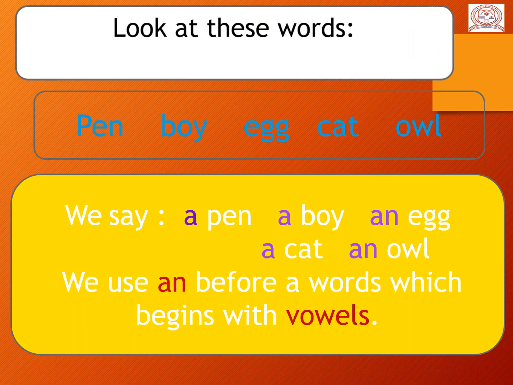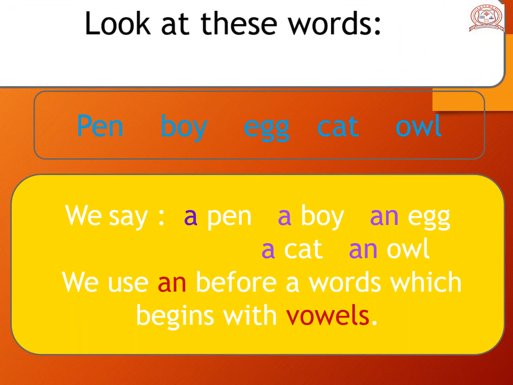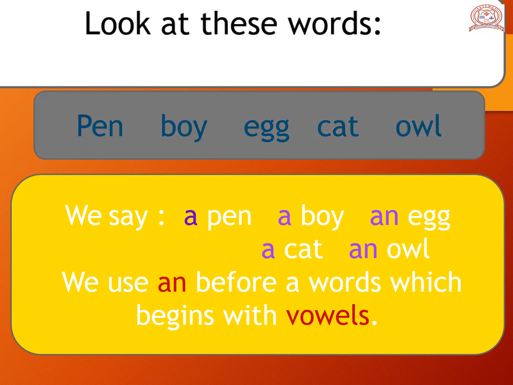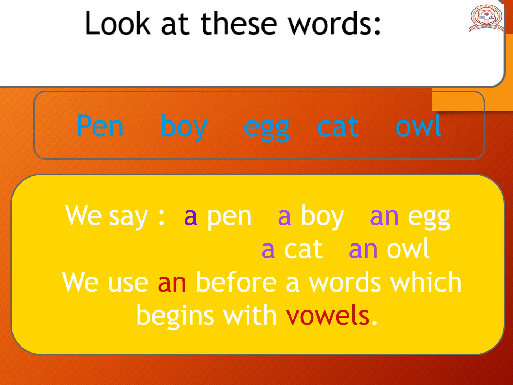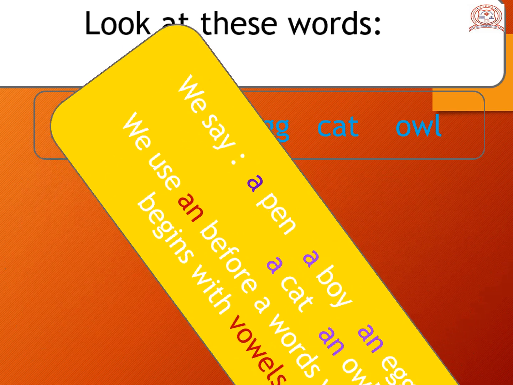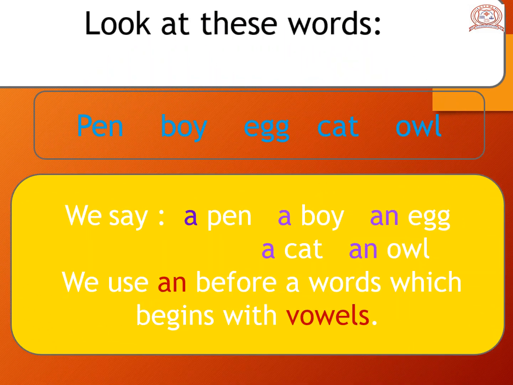Now look at these words so you can understand. Can you see that first? So let's read these words. The first is P-E-N, pen. B-O-Y, boy. E-double-G, egg, C-A-T, cat, and O-W-L, owl. These words are called naming words. So, now let's see कि ये naming word के पहले अब A और AN कैसे use करना है.